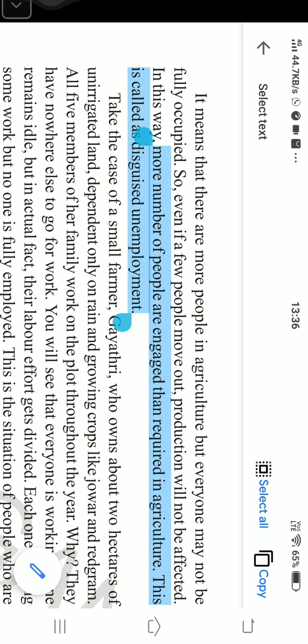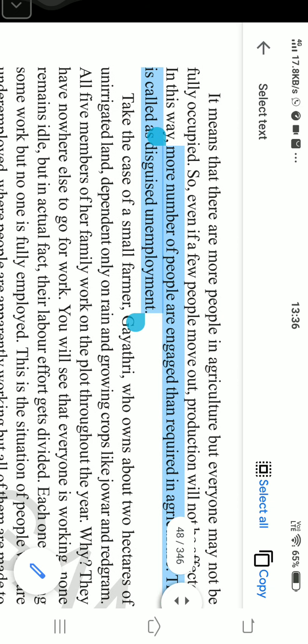They are working under full capacity. They are not doing the full capacity of work. So such employment is called underemployment. When somebody works below their capacity, that is called underemployment.